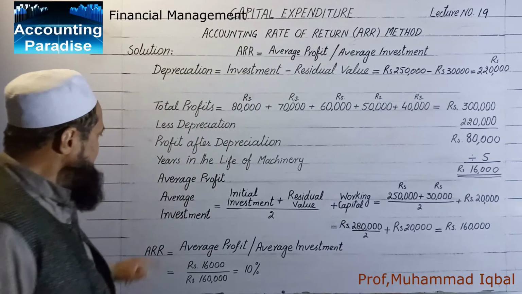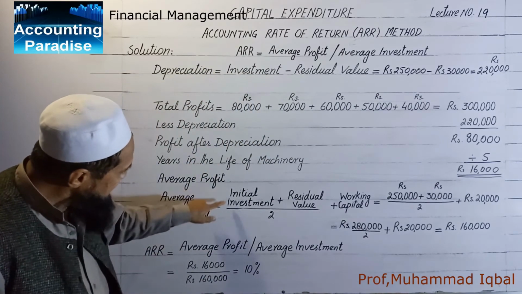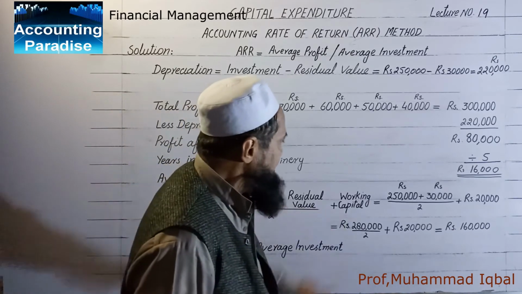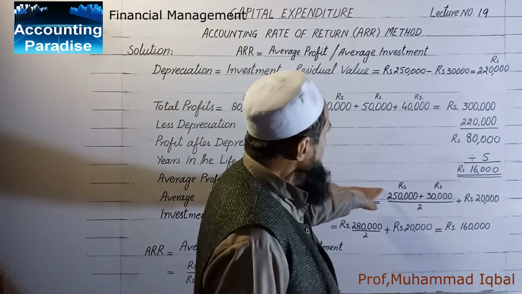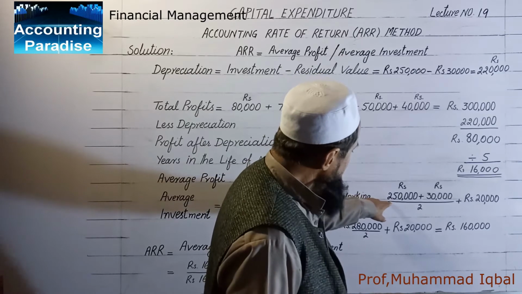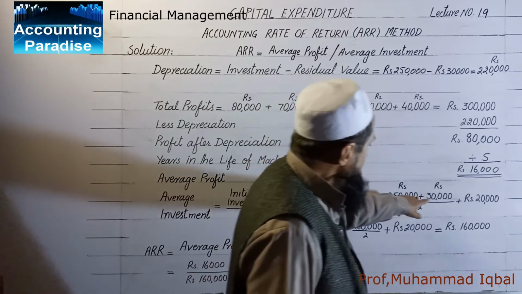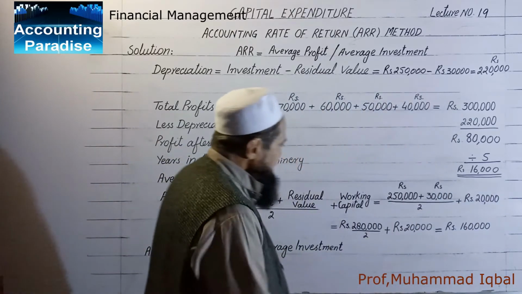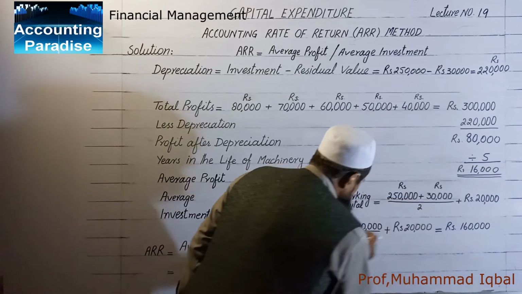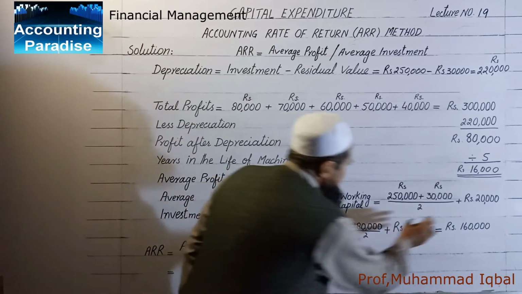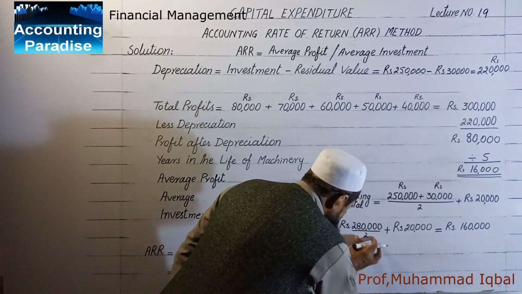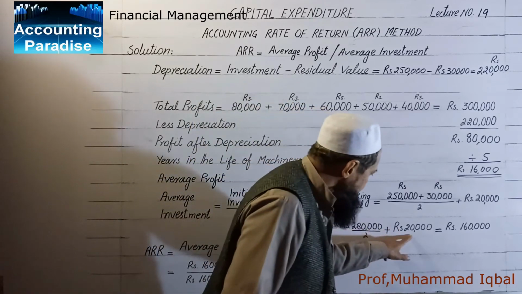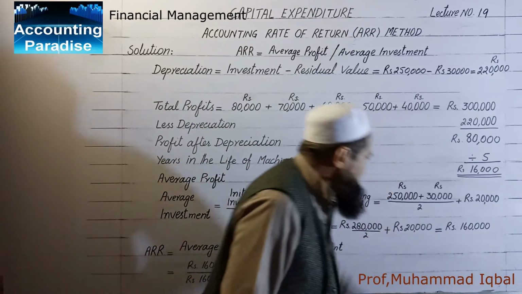Now the average investment. Average investment is equal to initial investment plus residual value divided by 2 plus working capital. Now we put in the values. Investment value is 2,50,000. Residual value is 30,000, divided by 2, plus the working capital is 20,000. When we add these up, this comes to 2,80,000 divided by 2 plus 20,000. When we divide it, it comes to 1,40,000. 1,40,000 plus 20,000 is equal to 1,60,000.